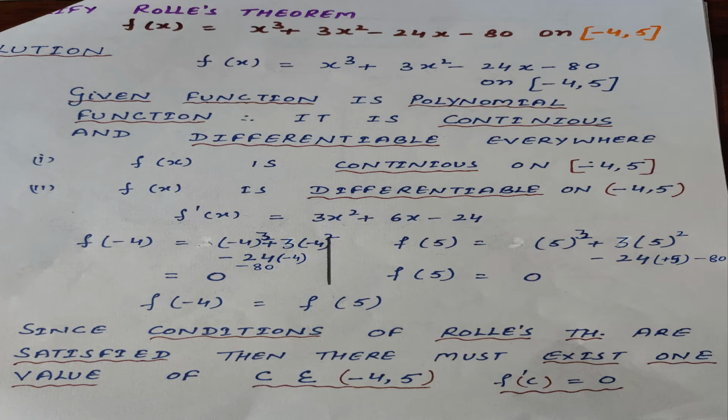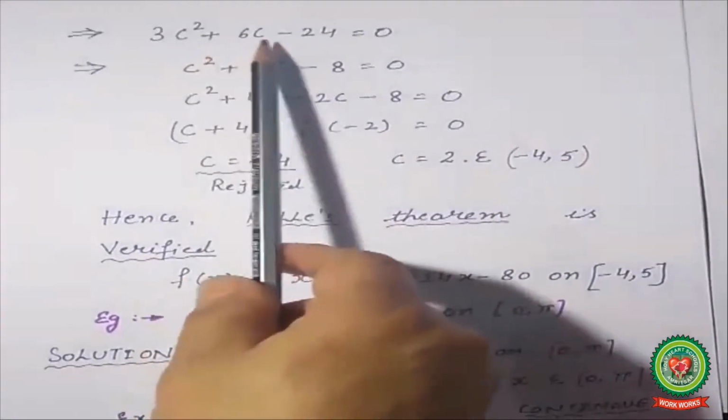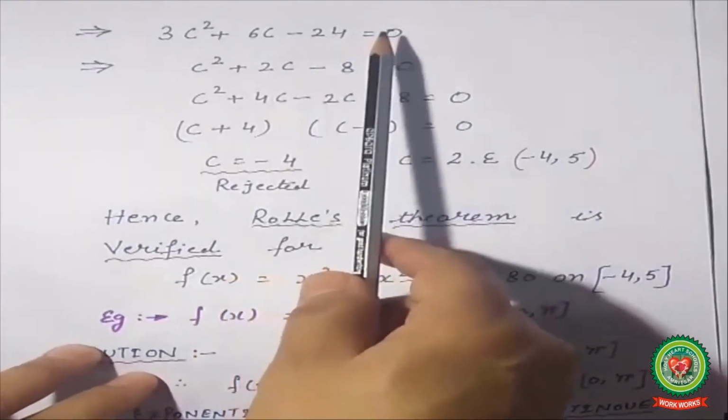Then there must exist one value, or more than one value, but at least one value of c which belongs to this open interval, c belongs to (-4, 5). Therefore, f dash c is equal to 0. It means f dash x, which you have found out, you will put the value c there. So f dash c is equal to 3c square plus 6c minus 24 is equal